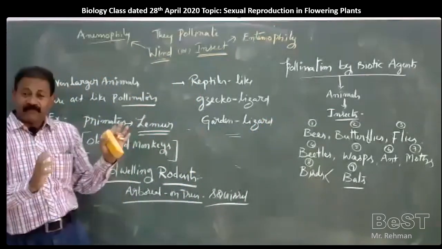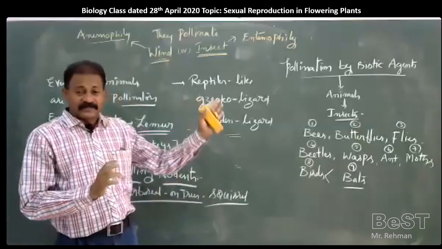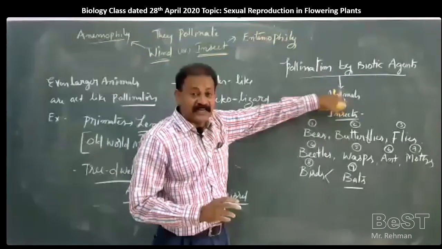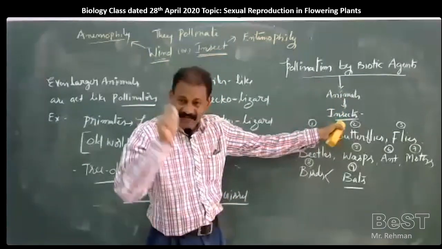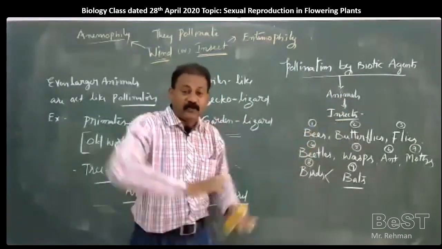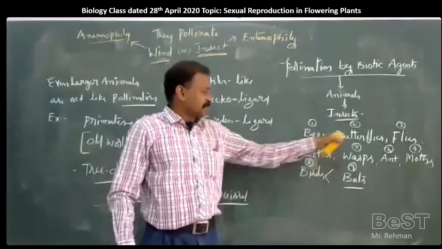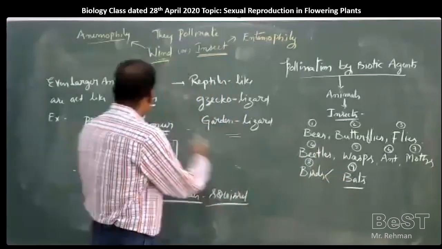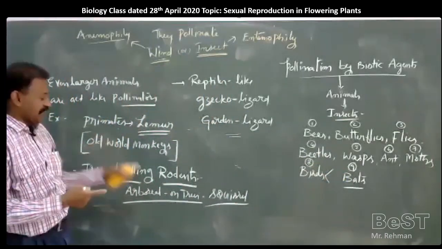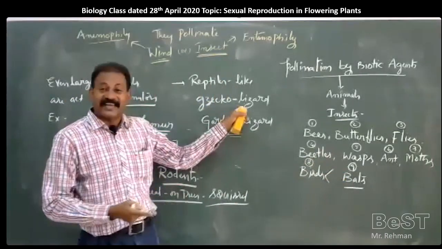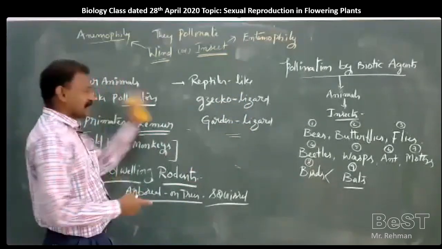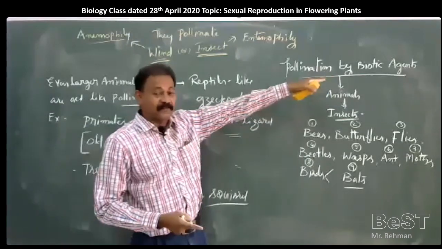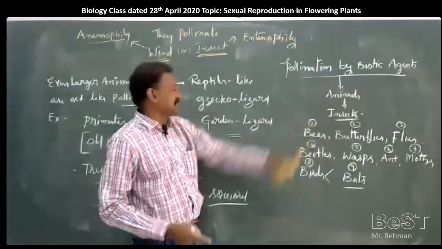It means pollinating agents are biotic agents, especially animals. These animals may be insects, very small to very large: bees, butterflies, flies, beetles, wasps, ants, moths, birds, bats, or even lemurs, rodents, reptiles like lizards. All these come under the biotic community which act like pollinators or pollinating agents.